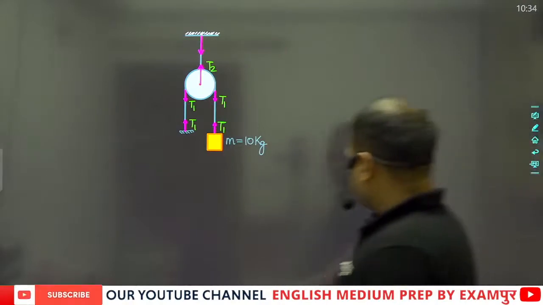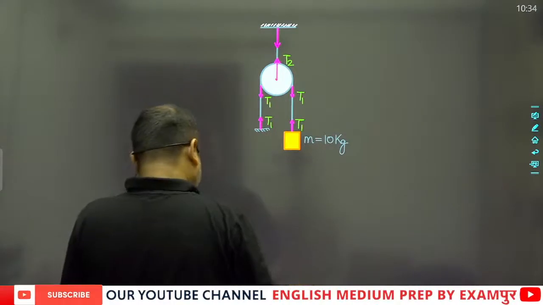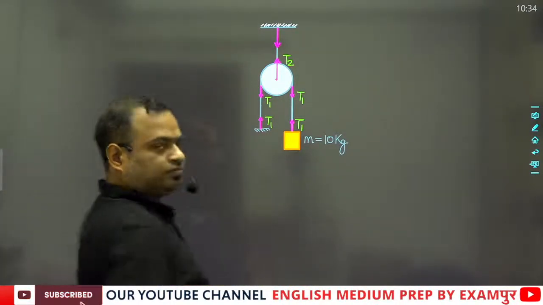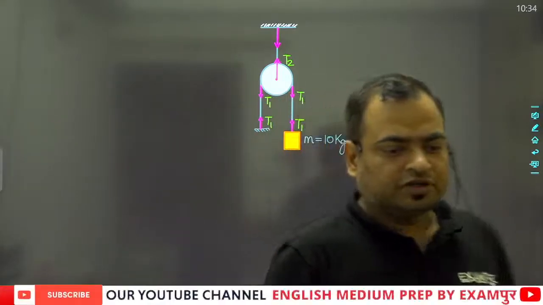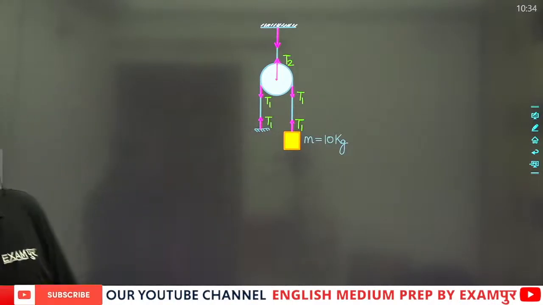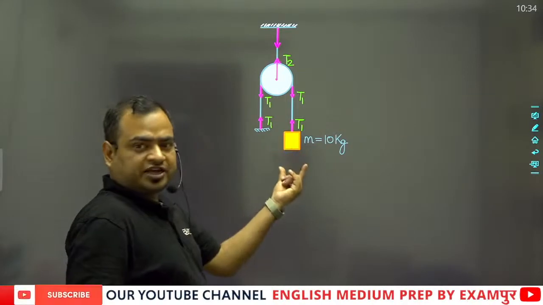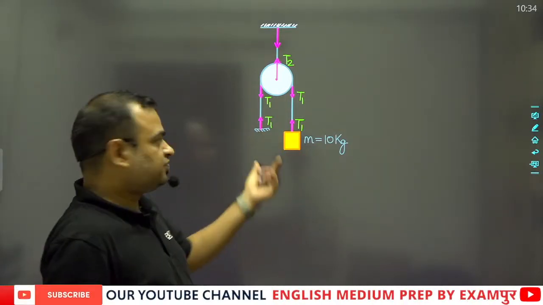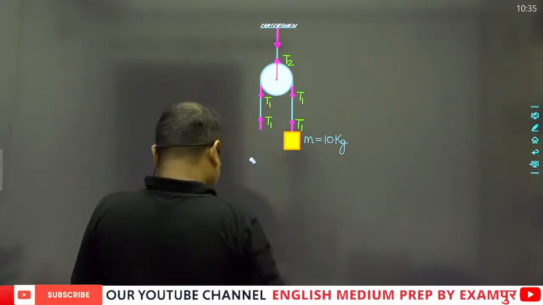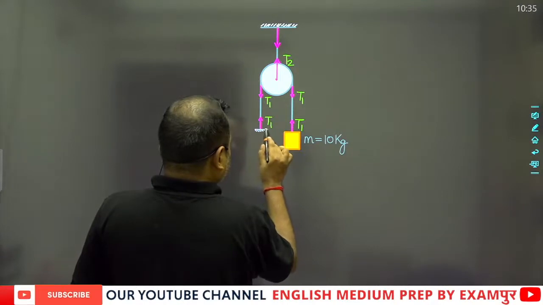So now calculate the tension in the string like this. Guys, how can we calculate? Let me know if you know how to solve such a type of question. This is a very simple question. Actually, we all know that this body is hanging, and the other end has been fixed like this.